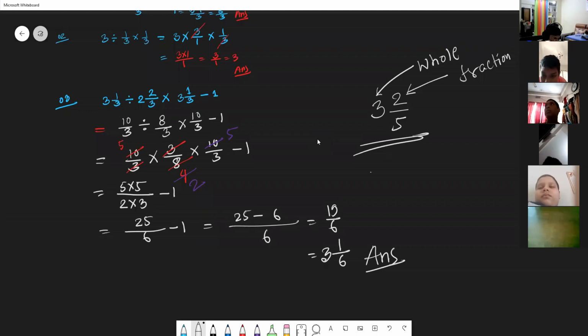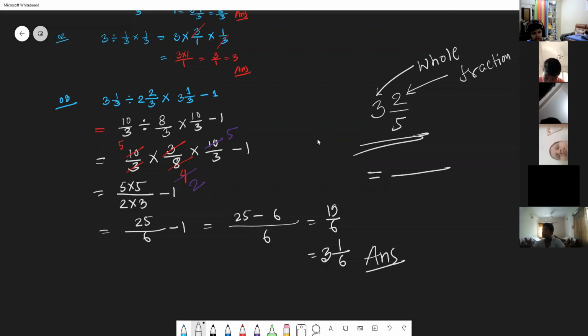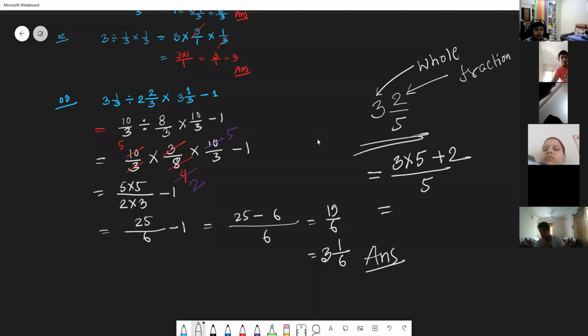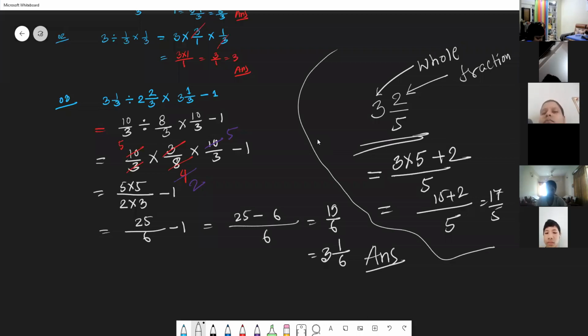So if in a fraction there are two parts, whole number and fraction together, it is called a mixed fraction. We can convert improper fractions to mixed or mixed to improper fractions anytime. So first step, the whole number is multiplied with the denominator, then add the numerator, and the denominator stays here. So this is the 5, and multiply first: 15 plus 2, this is 17/5. In this way, we can convert mixed fractions into improper fractions or improper fractions into mixed fractions. Is it now clear, Baba?